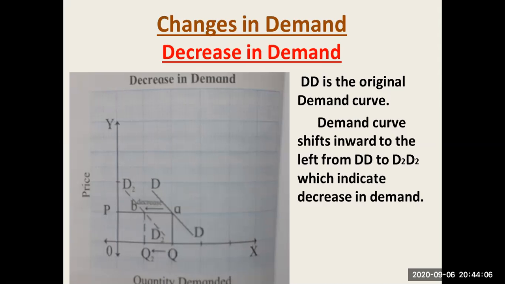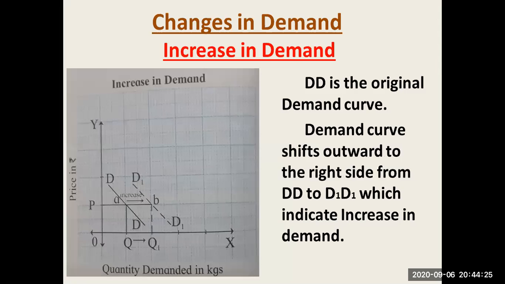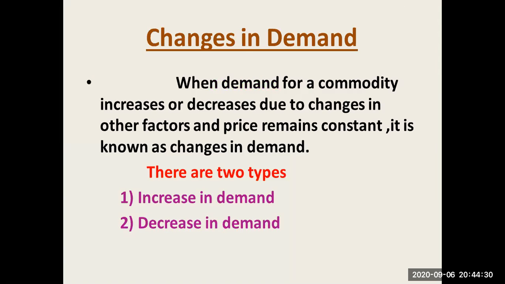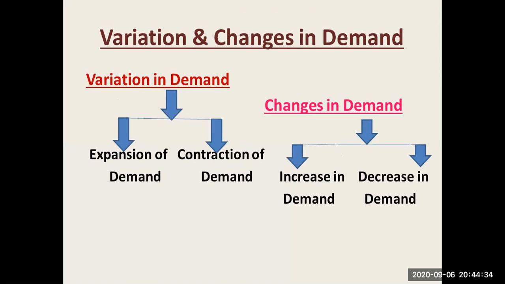So we just discussed the last point. In the last video and this video, we have completed the most important point: variation in demand and changes in demand. There are two parts. Variation in demand has two types: expansion of demand and contraction of demand. The next is changes in demand, which has two types: the increase in demand and decrease in demand.